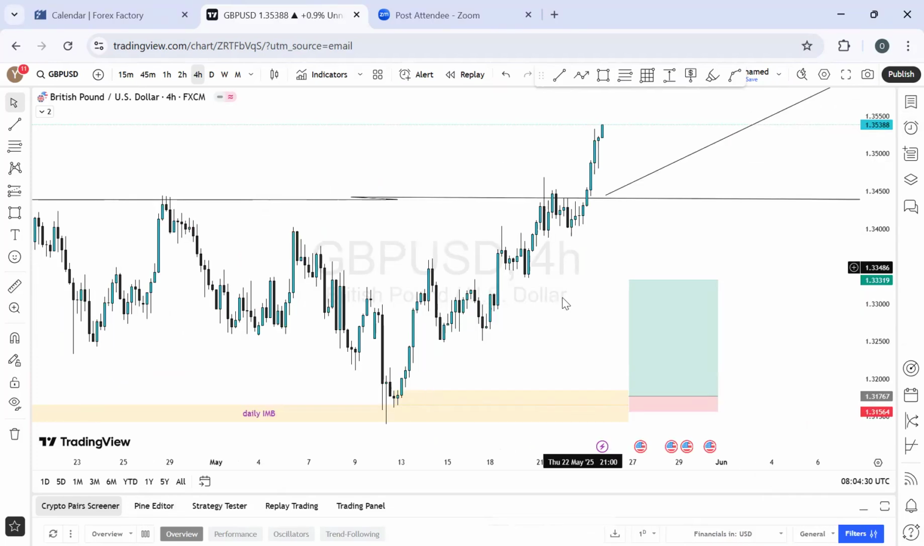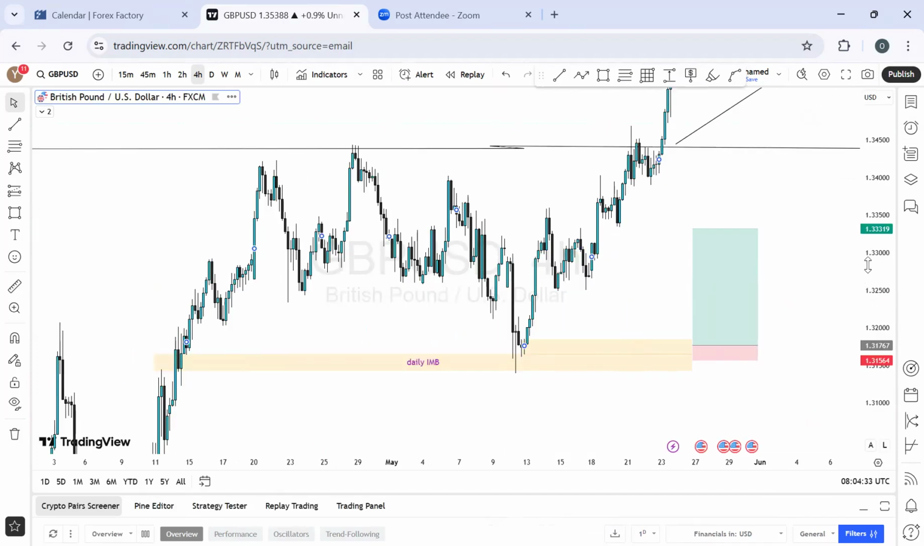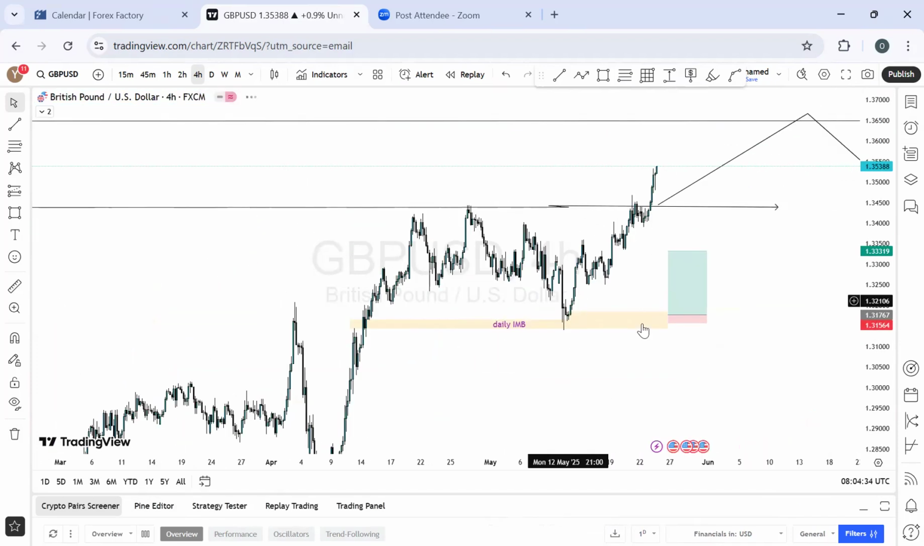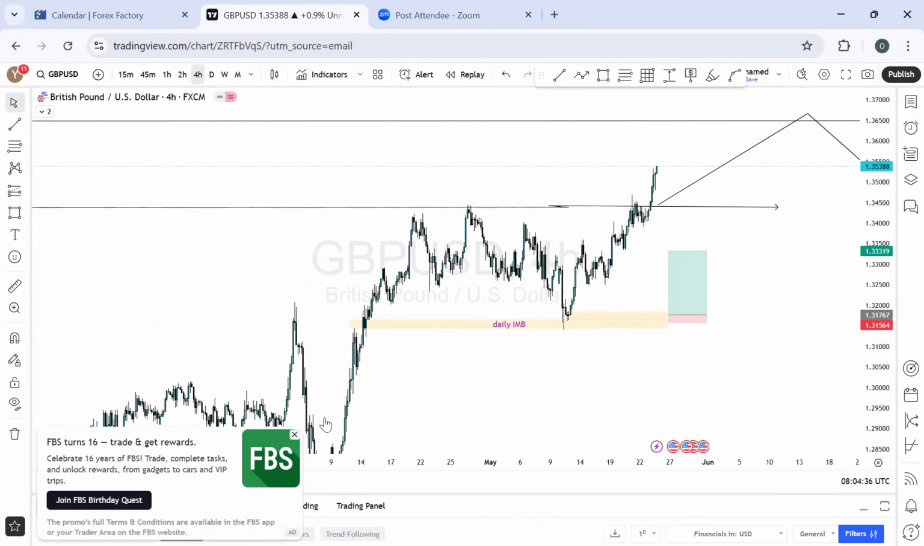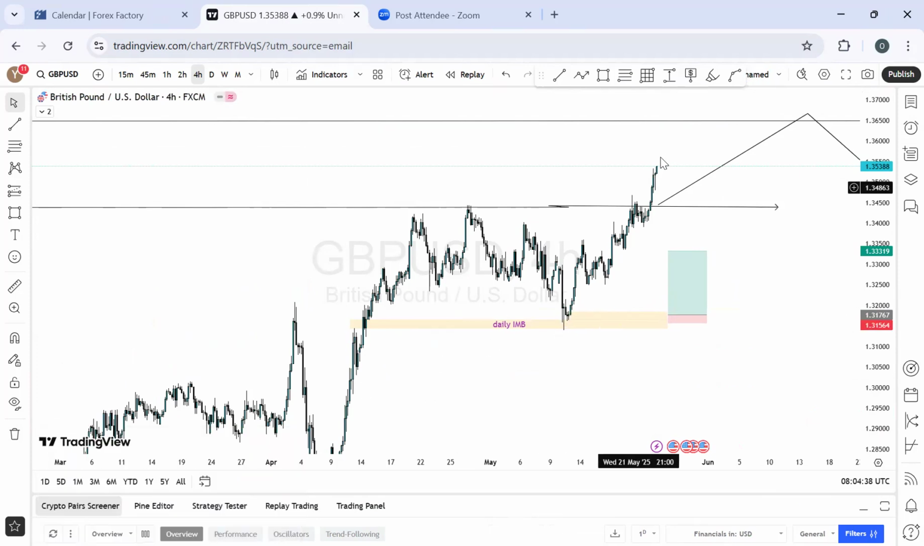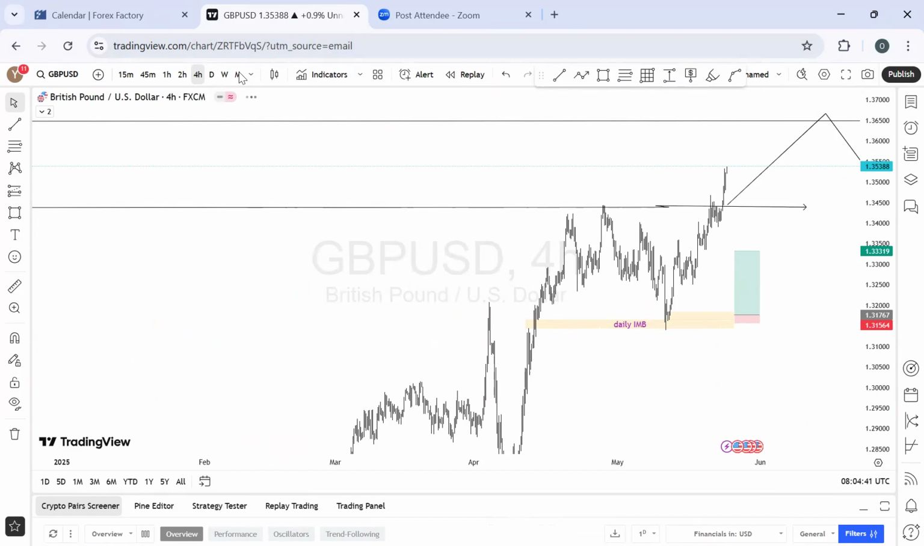On the GU, yes, this happened this way. That was on the 4 hour time frame. This and this. Let's see from the daily imbalance, and it's been buying since then. Okay, let's go to the monthly time frame to start with.